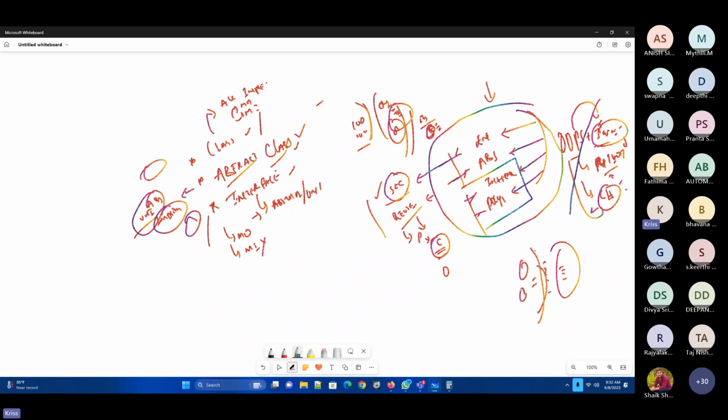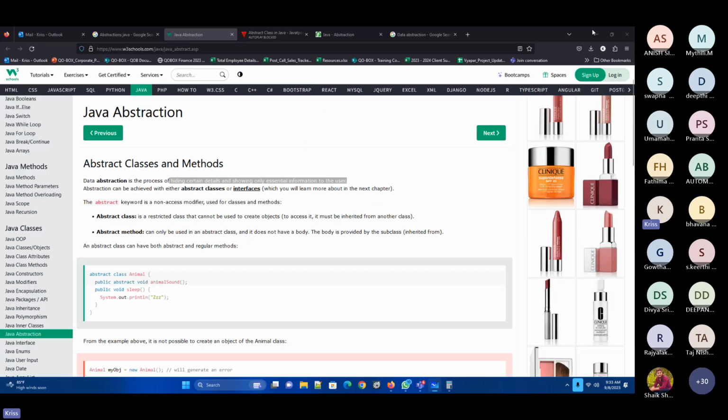There are different levels of implementations and different levels of use. But for the end user, what exactly he requires, that information only we will be presenting back to him. This is called abstraction. It is like data hiding from the end user, and presenting whatever is really required for him is called abstraction. So that is the definition of abstraction. Here it would be slightly changed because I'm defining it with my own definition, with my understanding of the concept.